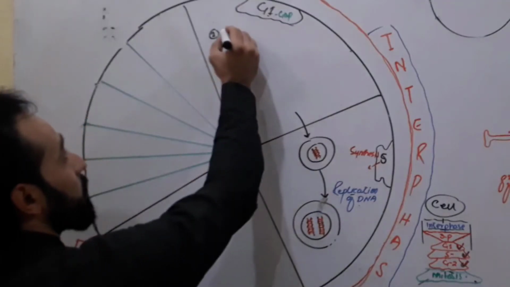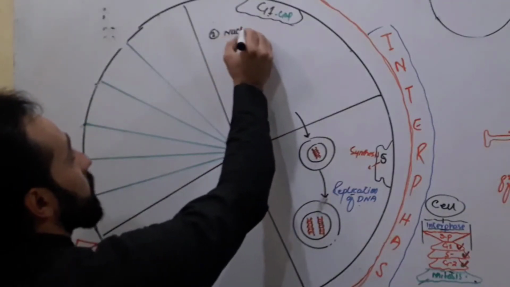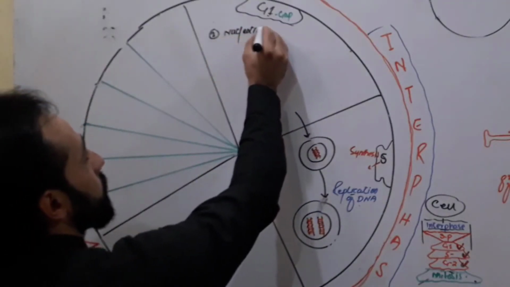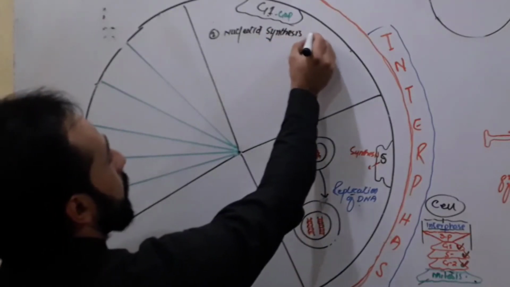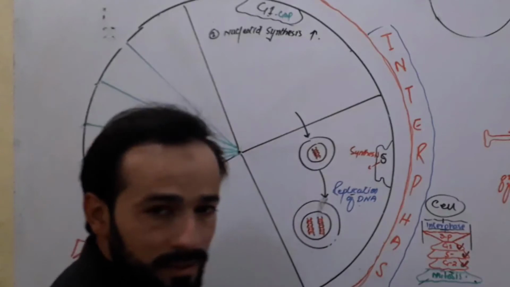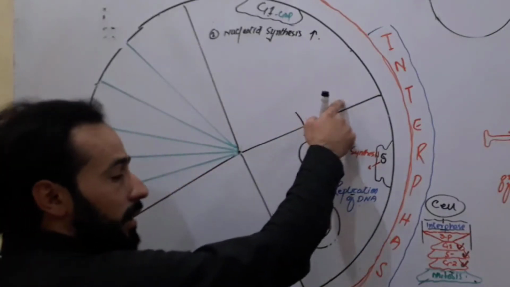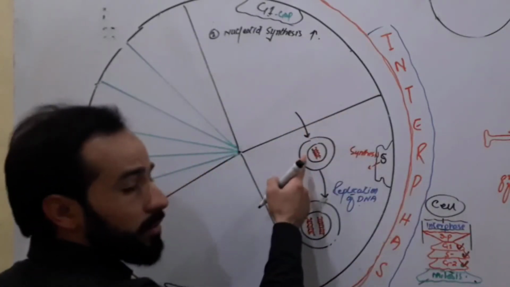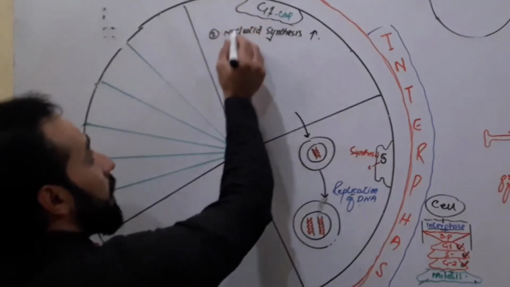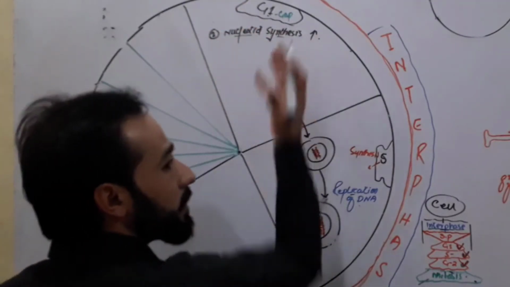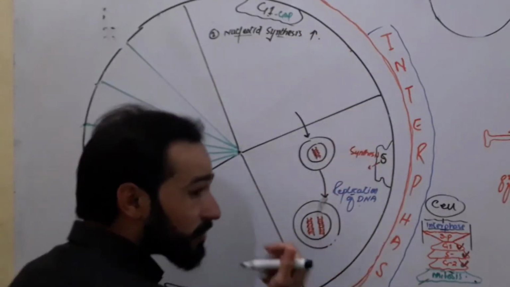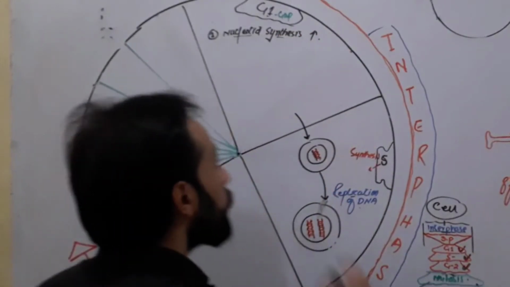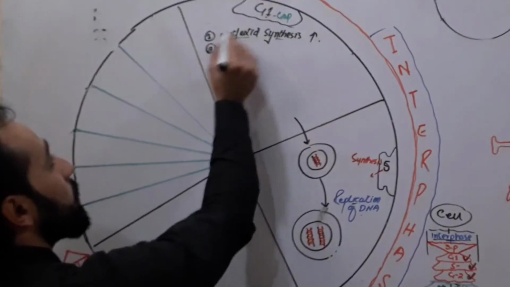So first of all, nucleotide synthesis increases. Clear? During G1, inside the nucleus of this cell, nucleotide synthesis will increase. Why? Because we have to combine all these nucleotides to make an extra copy of the DNA.